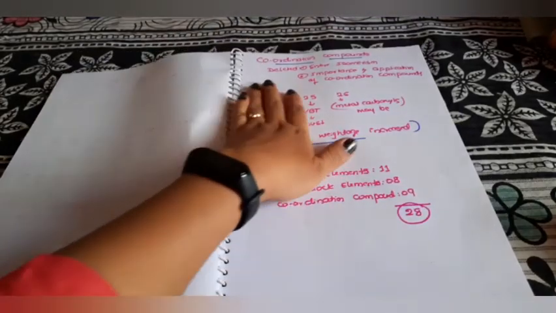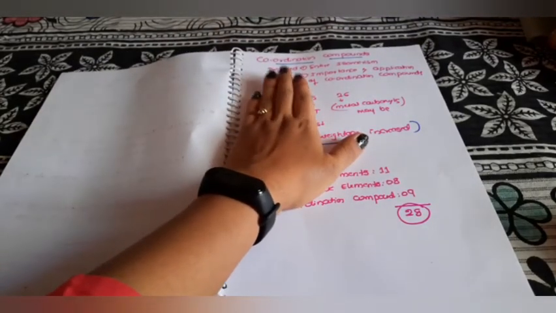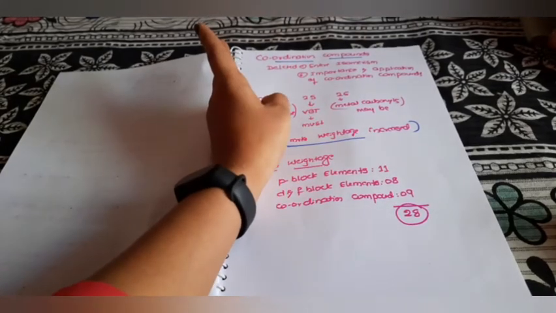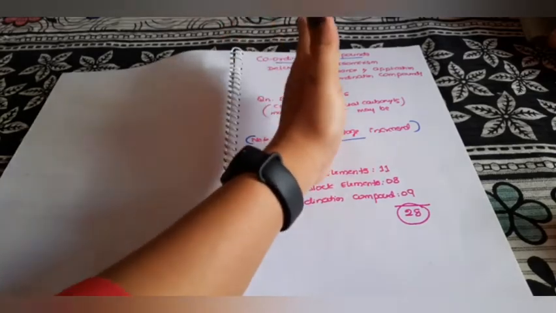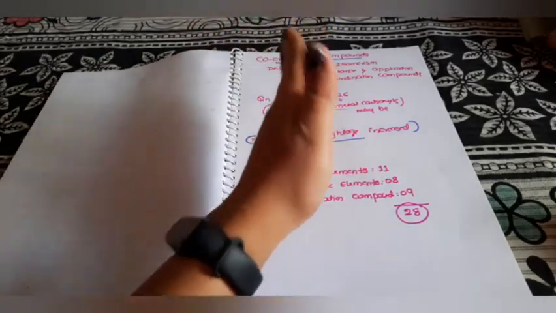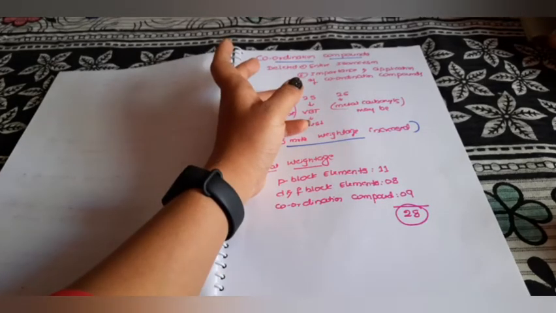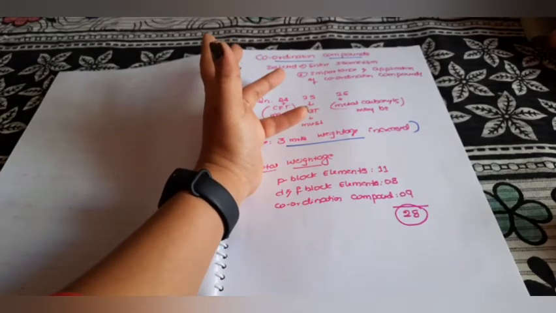Now the weightage of coordination compounds has actually increased. Since the metallurgy chapter is deleted from inorganic, a 3 marks question is added to coordination, so its weightage automatically increased. The deleted part in coordination is the entire isomerism, whether structural or geometrical isomerism. The entire isomerism part of coordination compounds is deleted, and even the importance and application of coordination compounds is deleted.